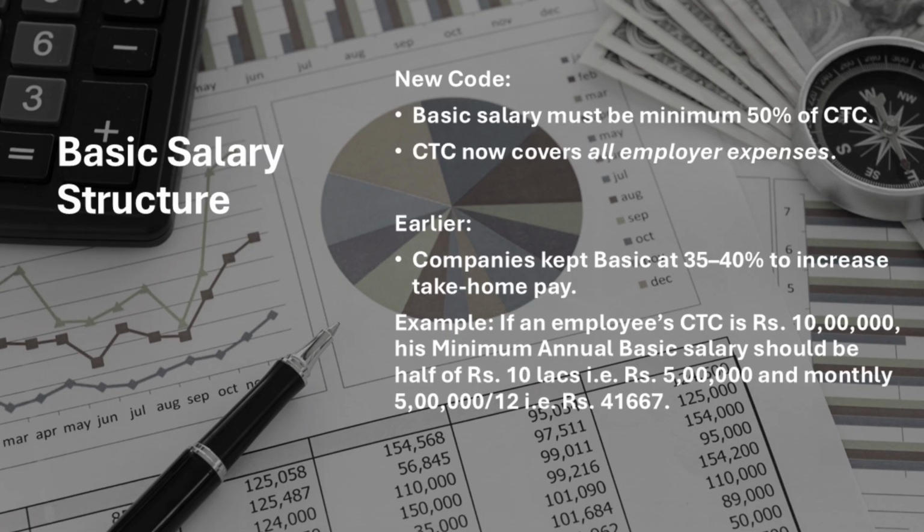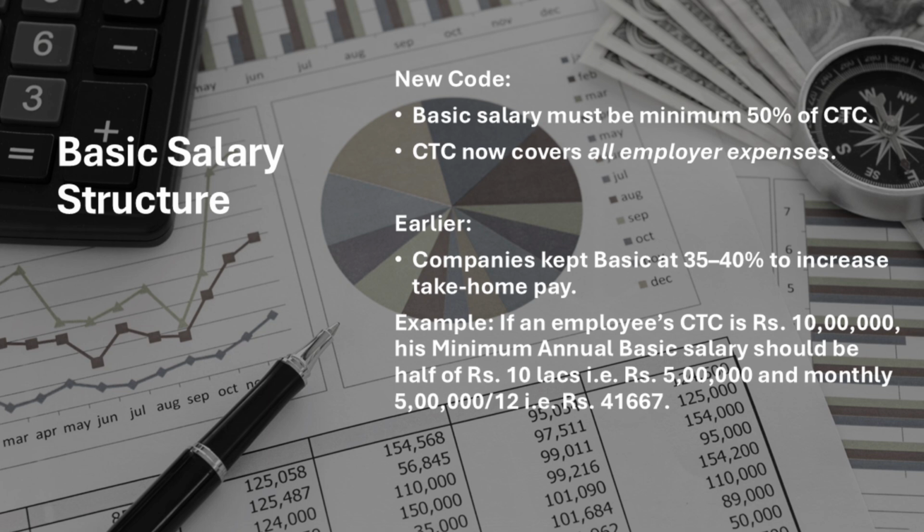New code says basic salary must be minimum 50% of CTC. CTC now covers all employer expenses. Earlier, companies kept basic at 30 to 40% of CTC, sometimes even lesser to increase take home pay.